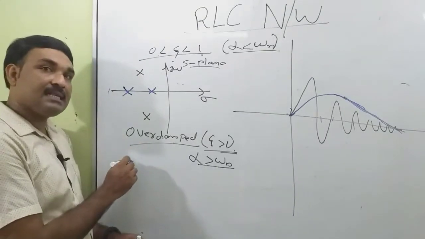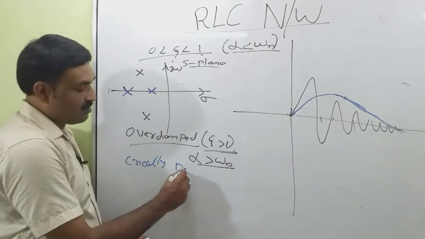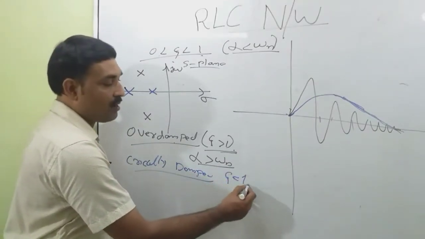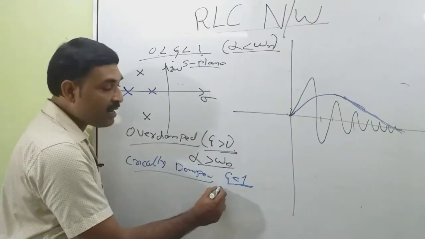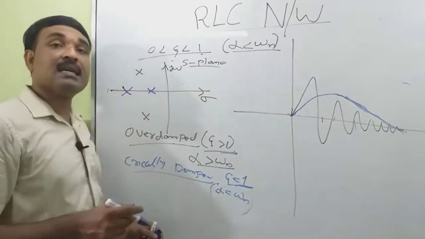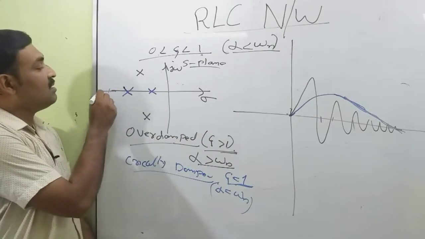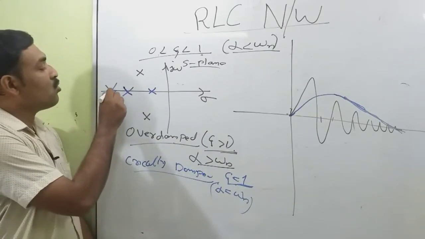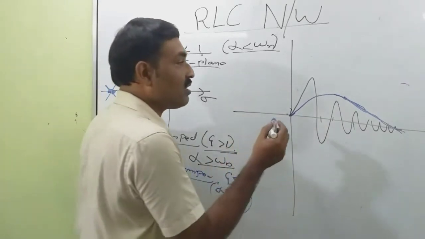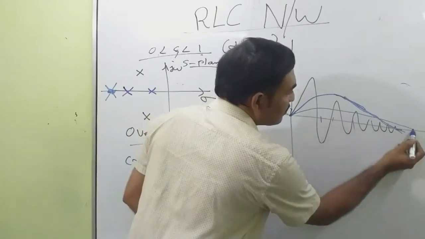Now the third case is critically damped. That means theta is equal to 1. This will happen when alpha is equal to omega n. In this case, the roots are real and equal. So this may be the location of roots. Both roots coincide and that should be real. So the nature of the response will come like this.